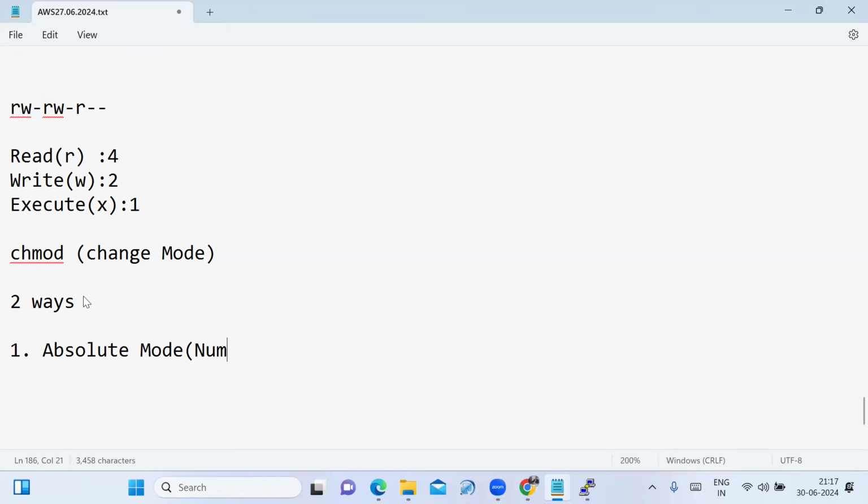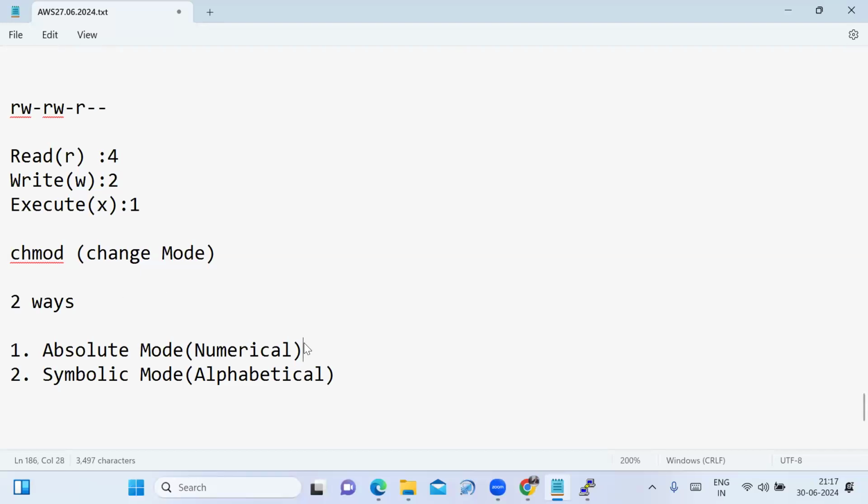We also call it a numerical mode. The second one is symbolic mode. That's called an alphabetical mode.